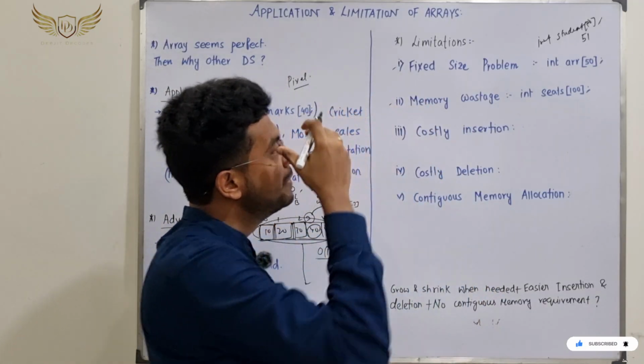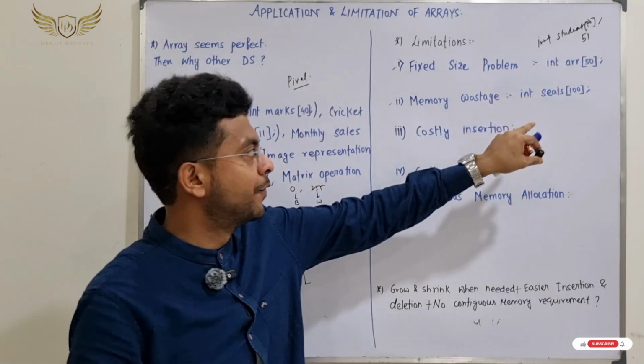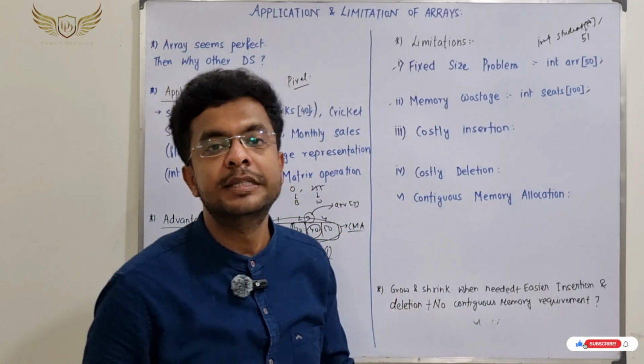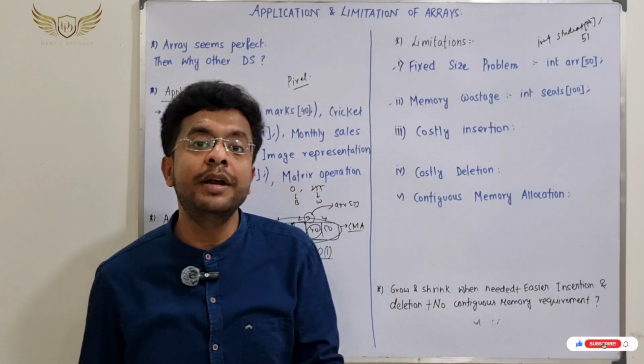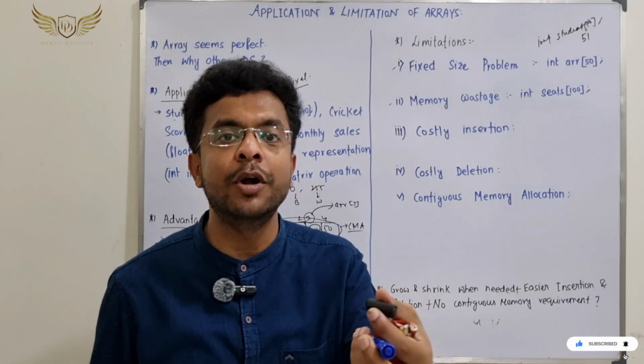Next thing is memory wastage. Just like this, there is a reverse or opposite side of it. Suppose I am writing int seats[100]. Suppose you have booked a wedding venue with 100 guests in your mind, that you have thought 100 guests will be available for your party.